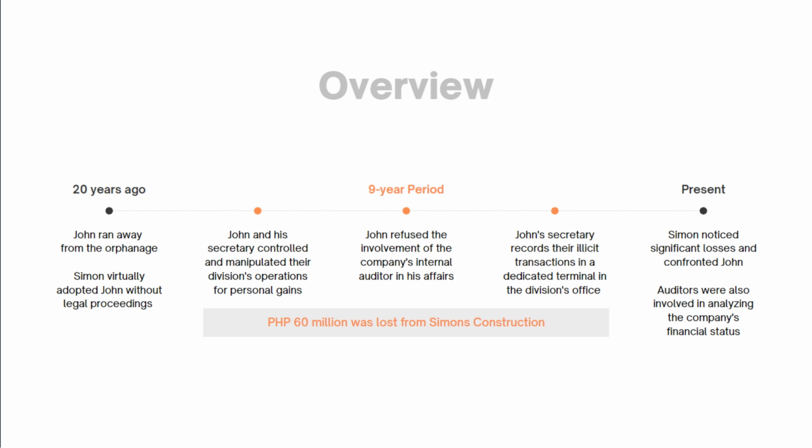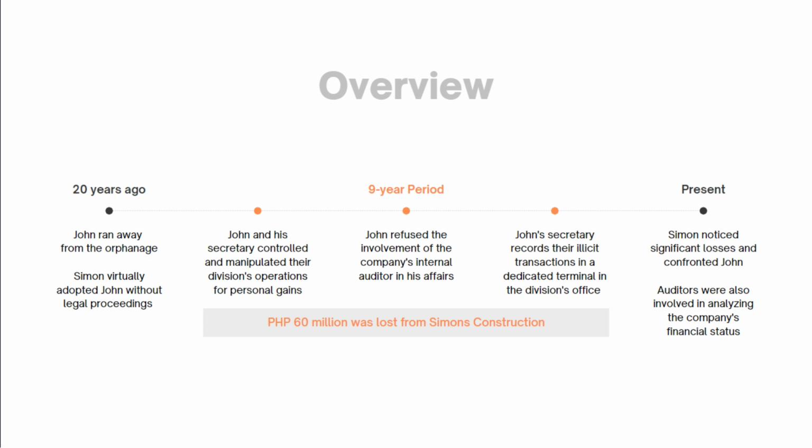After that, when John was able to enter the company at the right age, he and his secretary controlled and manipulated their division's operations for personal gains. In addition, John refused involvement of the company's internal auditor in his affairs. Thus, John's secretary records their illicit transactions in a dedicated terminal in the division's office.